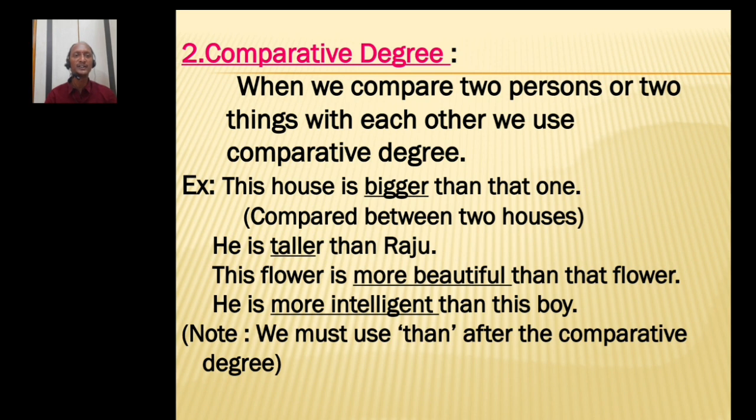He is more intelligent than this boy. So, intelligent, and the comparison is made between he and this boy. So I have to use the comparative degree of the adjective. One thing we have to remember in the comparative degree is that we must use than after the comparative form. You see, taller than, more beautiful than, more intelligent than. So, comparative forms always take than.